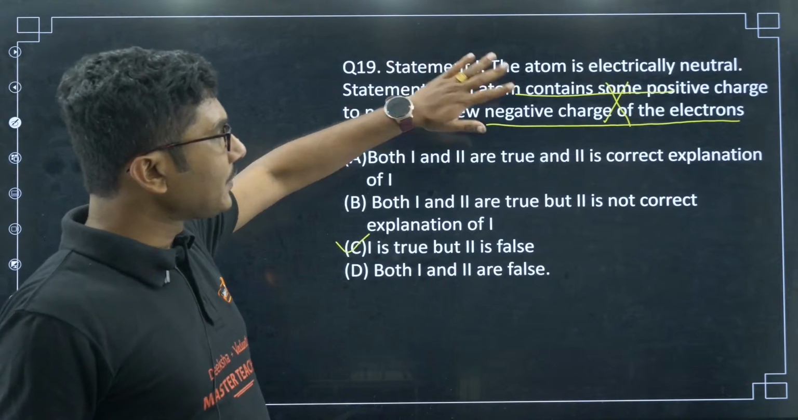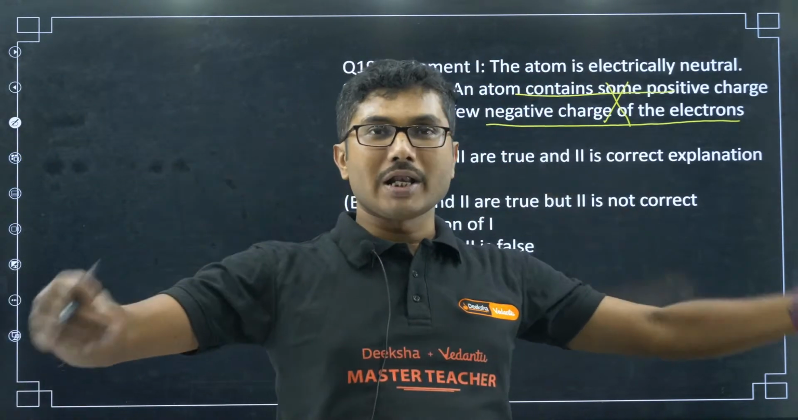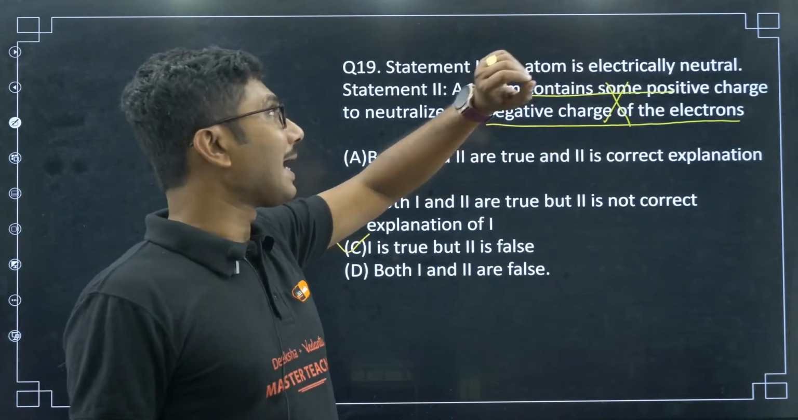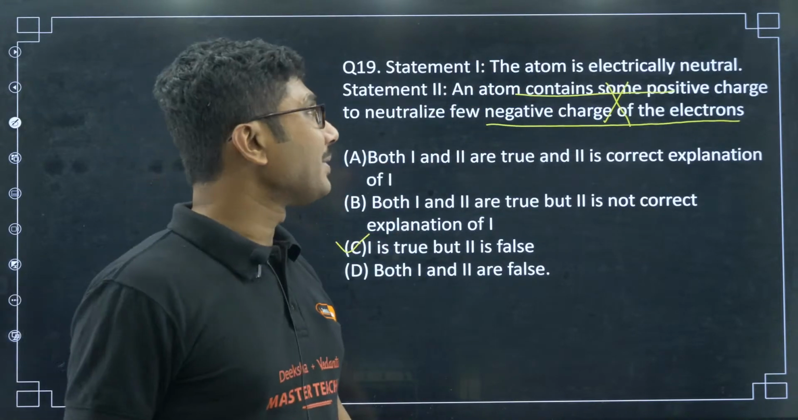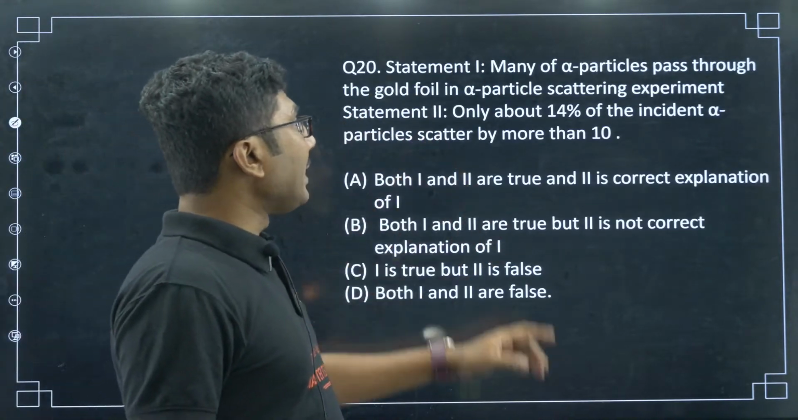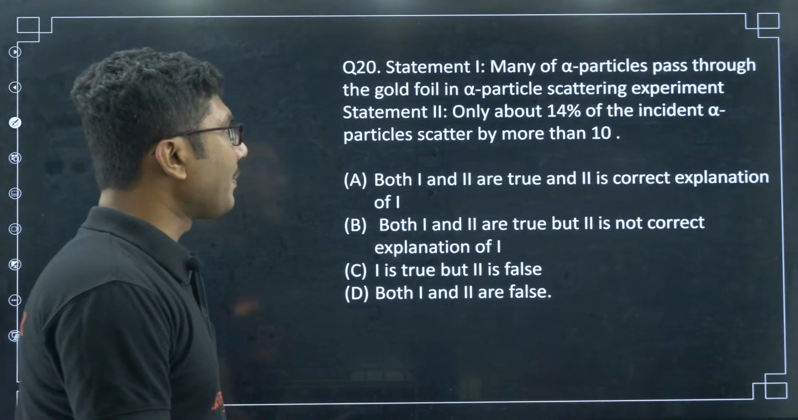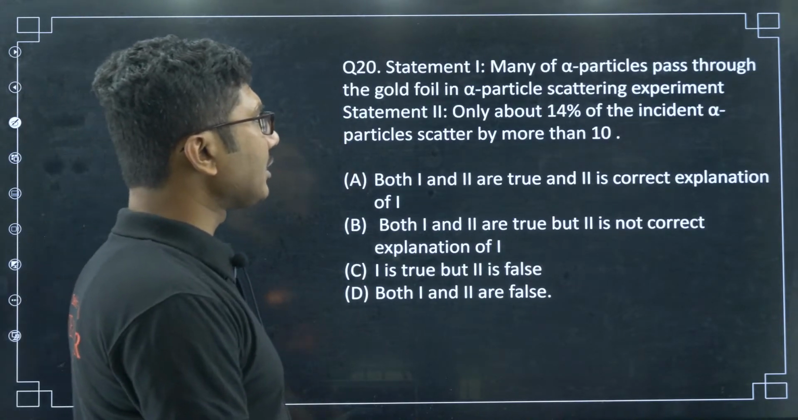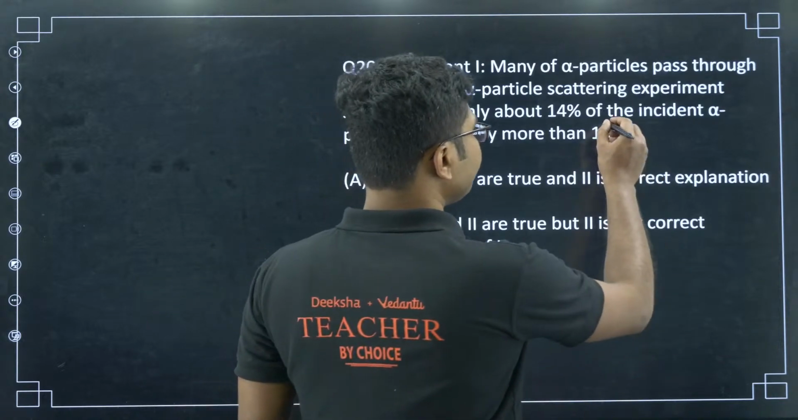If the statement was formed correctly, that the atom has an equal number of positive and negative charges, then that would have made sense, and it would have been a correct explanation of statement 1. Now, statement 1: many alpha particles pass through the gold foil in the alpha particle scattering experiment. Statement 2: only about 14% of the incident alpha particles scatter by more than 10 degrees.